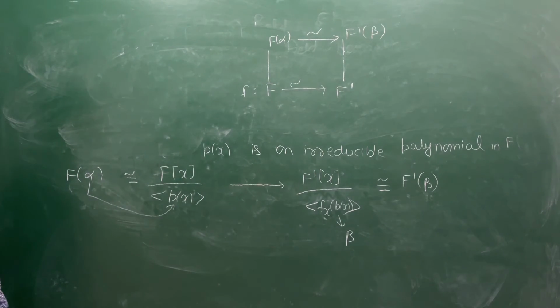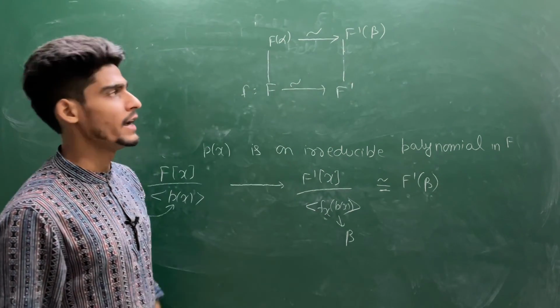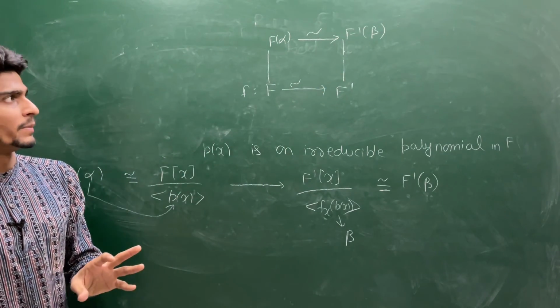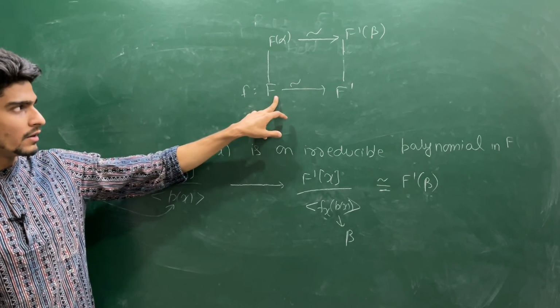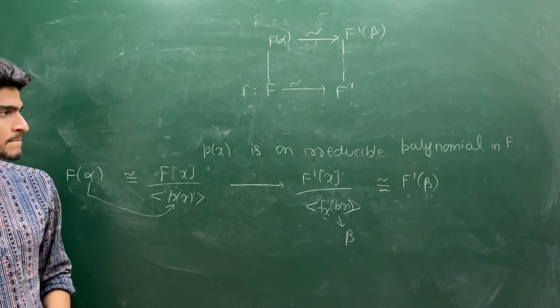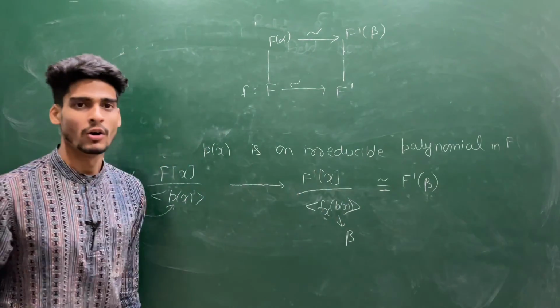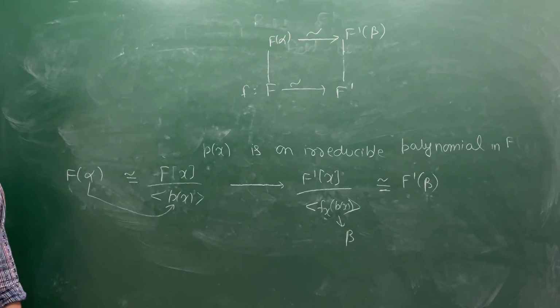So we are actually trying to prove this F(alpha) is isomorphic to F prime(beta), where beta is a root of some irreducible polynomial which is an image of the irreducible polynomial of this F[x] structure under the map. So try to prove this is isomorphic to this, or that the maximal ideal goes to maximal ideal, that will prove the claim. So this is your exercise.